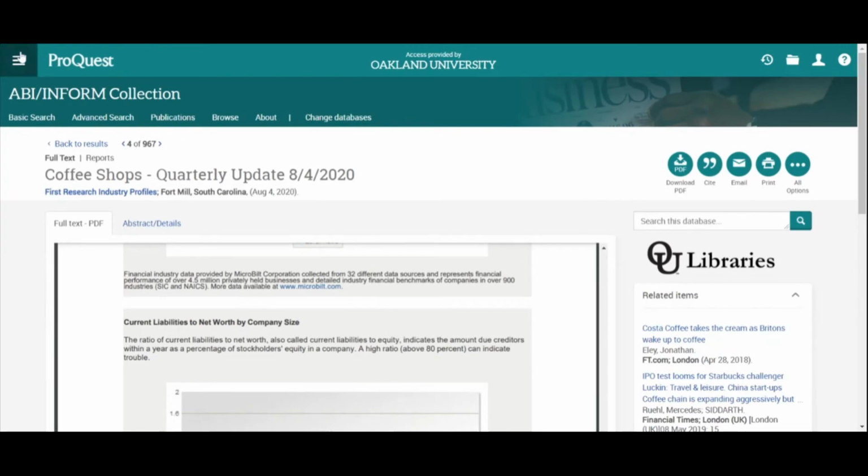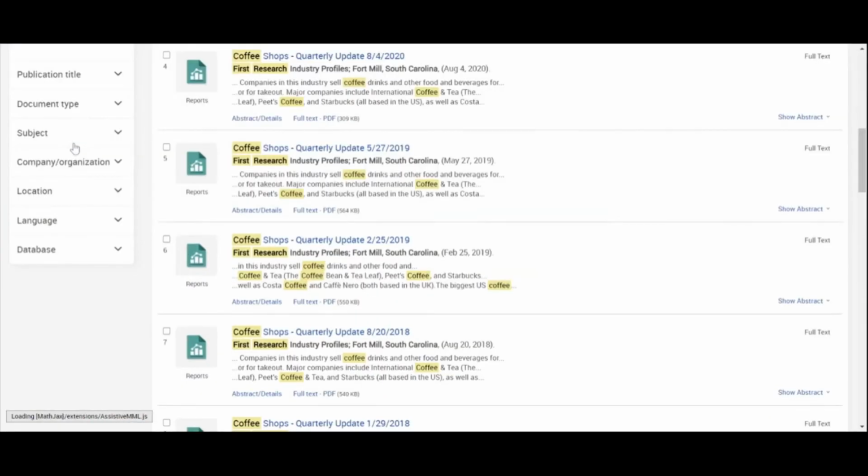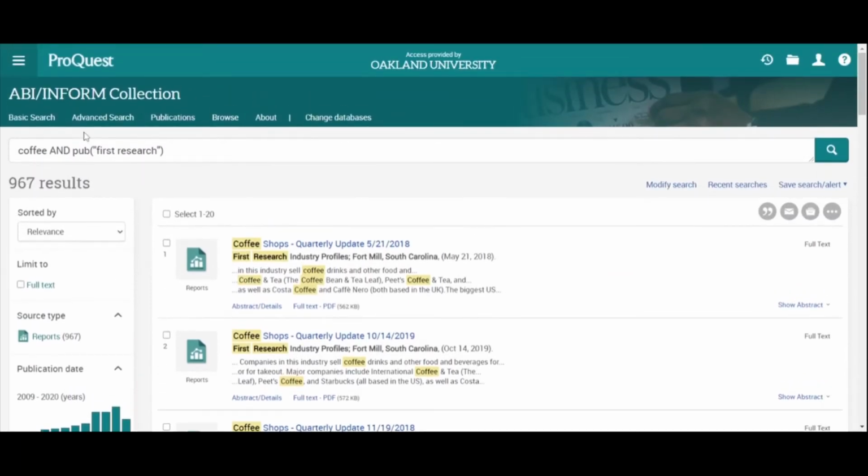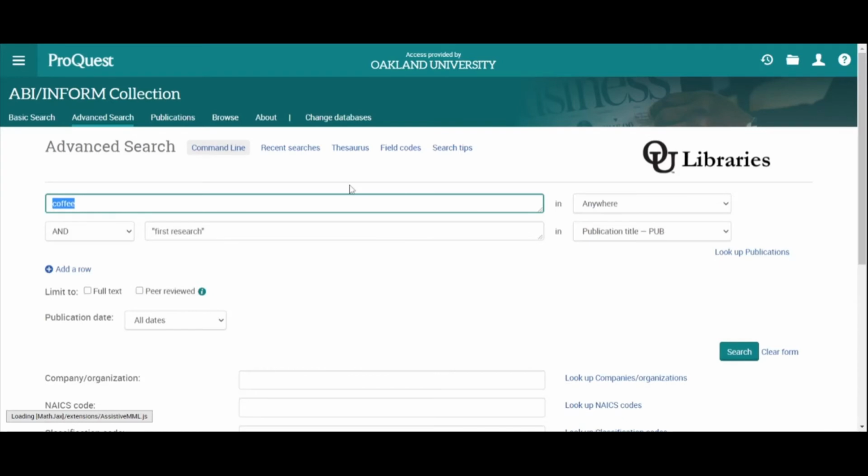But just to refresh, let's go back to the search really quick so we can see how to find these specific reports. We're just going to type in some keywords related to our industry in this first box. In the second box is where we want to have "First Research" in quotation marks and limit that to the publication title so that we're just finding those First Research reports. Otherwise, like I said, it can be hard to tease out those actual reports. So this is just a quicker, more efficient way of finding those inside of ABI Inform.